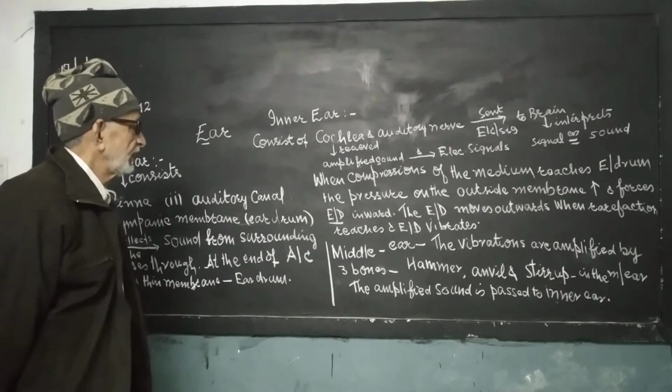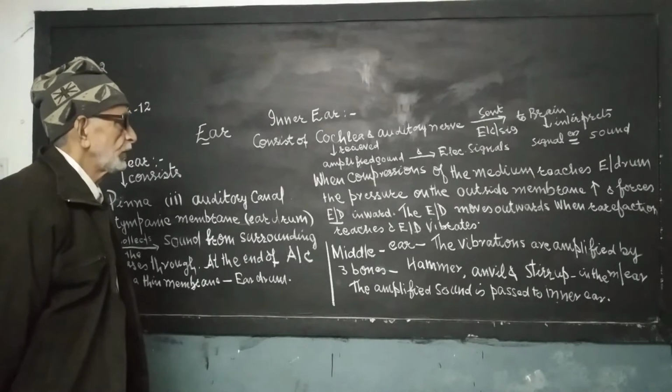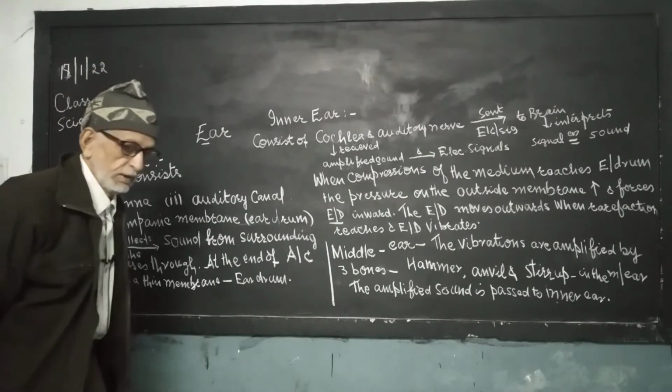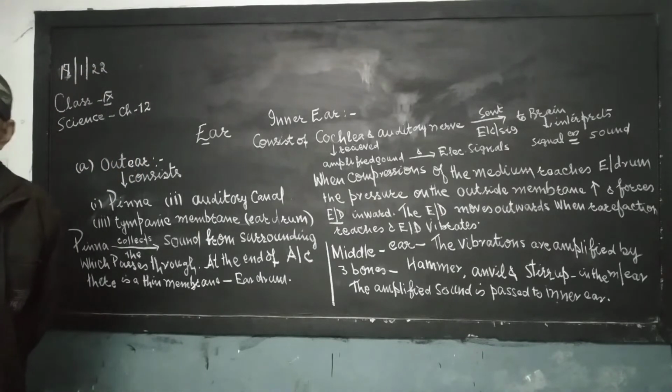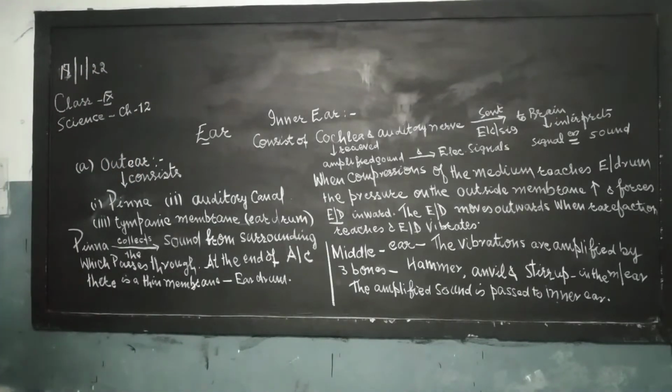Learn the spellings of the terms used, because if you are unable to write the correct spelling, it will be difficult for us to give you full marks. And color the diagram very properly.